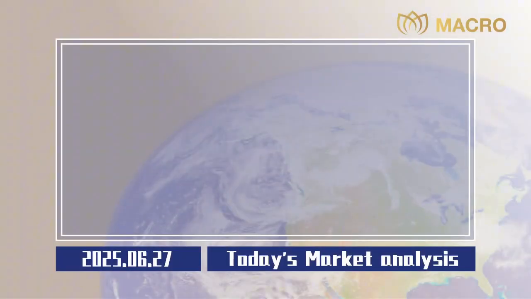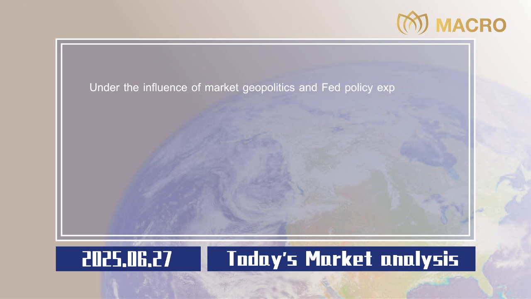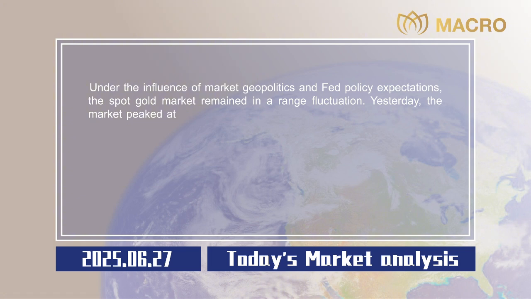Market analysis. Under the influence of market geopolitics and Fed policy expectations, the spot gold market remained in a range fluctuation. Yesterday, the market peaked at $3,350.27 per Oz, and the lowest was $3,309.94 per Oz, and finally closed at